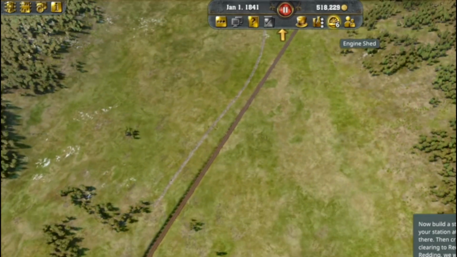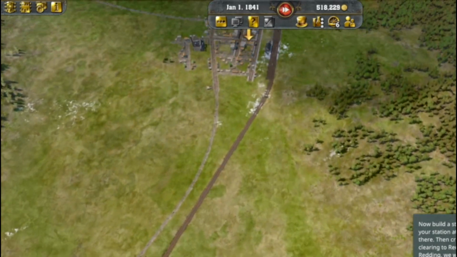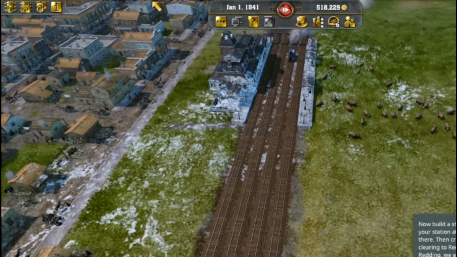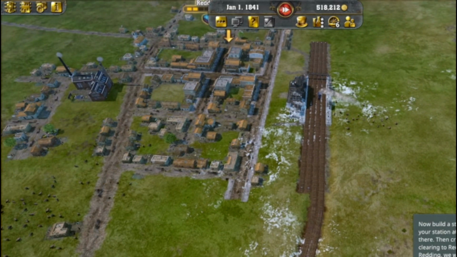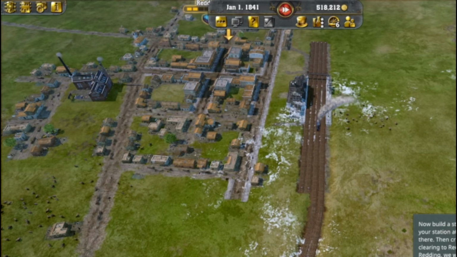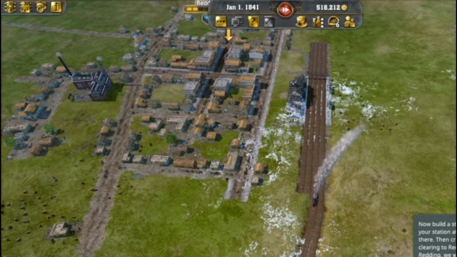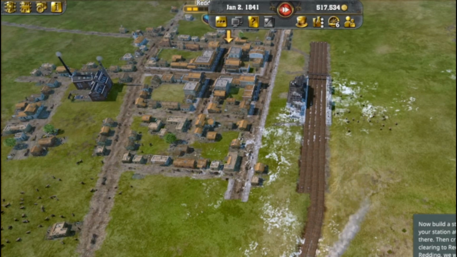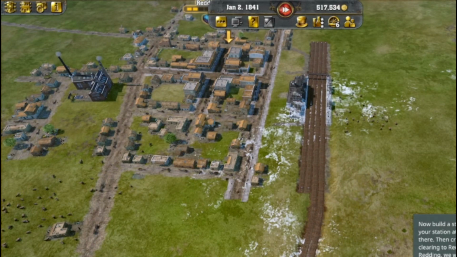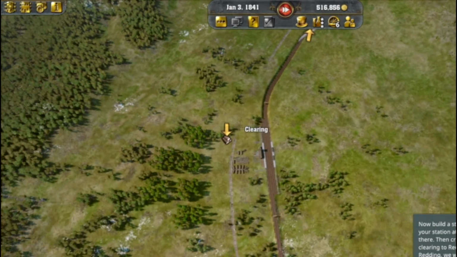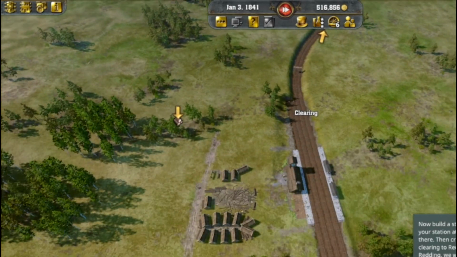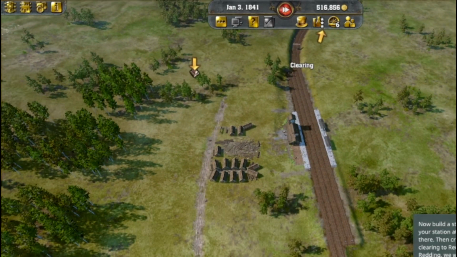Yeah, this isn't that far. Okay, let's get some lumber. This lumber yard's gonna do quite well with all these trains coming in and out.